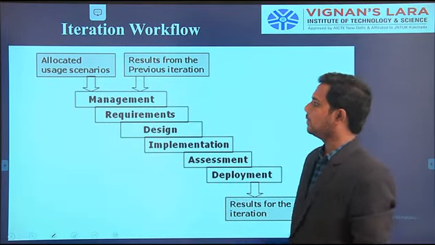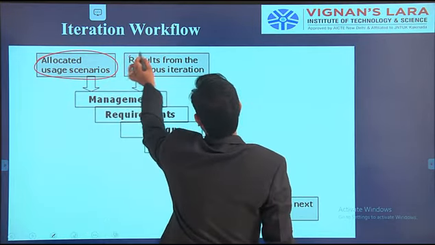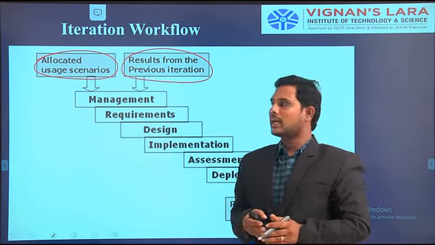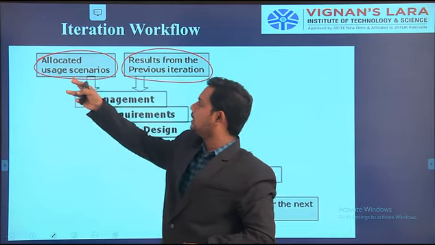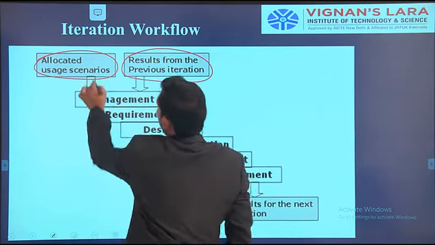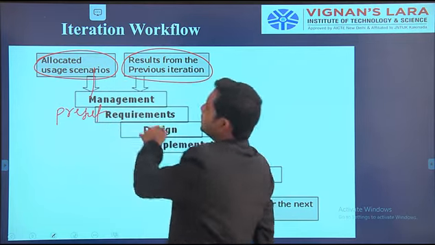In the iteration workflow, you can observe the allocated usage scenario and results from the previous iteration. Once the work is started, we take these two as inputs. The first one is the allocated usage scenario, which means the present. This means the previous result.